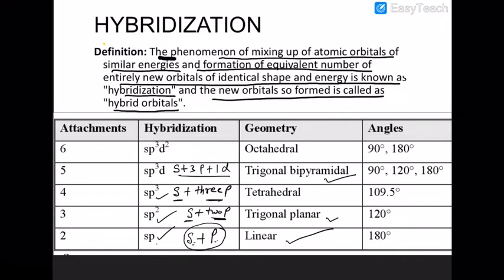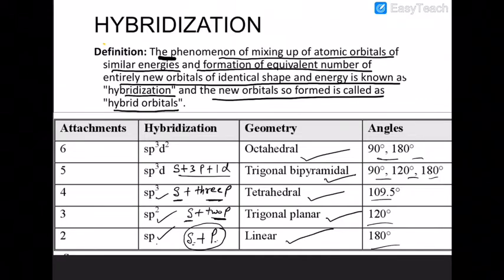In sp2 the shape will be trigonal planar. In sp3 the shape will be tetrahedral. In sp3d the shape is trigonal bipyramidal, and in sp3d2 the shape will be octahedral. These bond angles were discussed in our previous valence shell electron pair repulsion theory, so I am repeating once more.